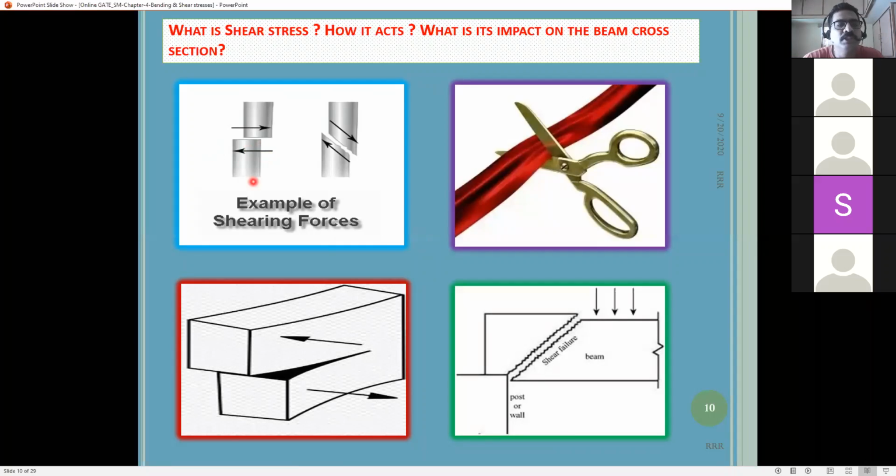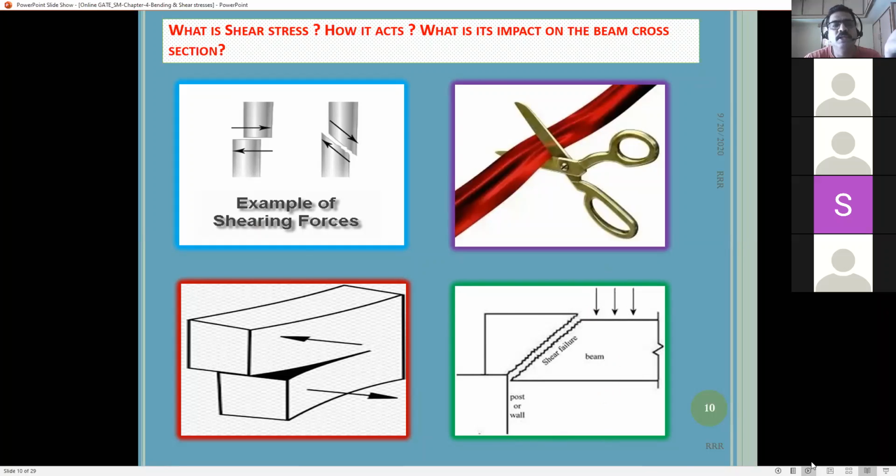Say the member is like this. Shear force acts perpendicular to it and will try to cut the section, because in this direction it is very difficult to cut the section; it is only possible to cut in the smallest dimension. That's why shear force always acts along the smallest dimension of the member. Sometimes it may also be inclined, which is known as inclined shear force or horizontal shear force. A practical example is when we cut a ribbon with a knife, it cuts due to shearing action. That is a shear force action. Here the failure may be horizontal, inclined, or vertical. This portion is a horizontal failure, this is inclined, and this is a vertical shear force failure.